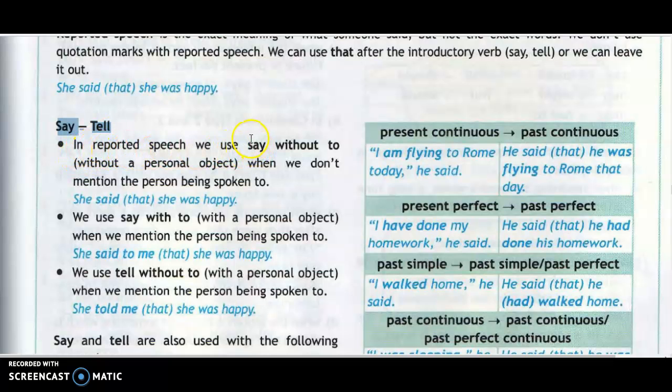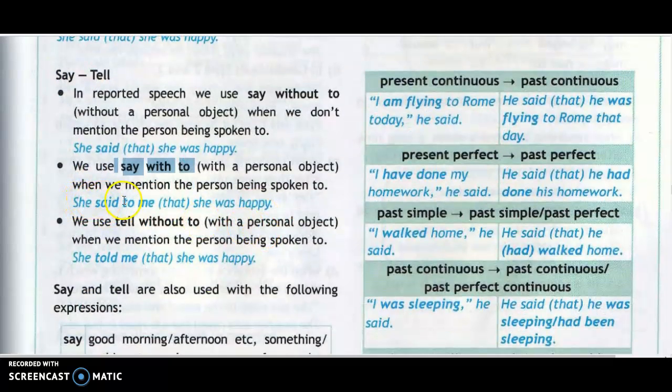We use say without to if there is no mention of the person you are talking to. When we do not mention the person being spoken to, for example, she said she was happy. Here she just said it, she didn't say it to anybody. We use say with to when we mention the person being spoken to. Remember this. For example, she said to me that she was happy.